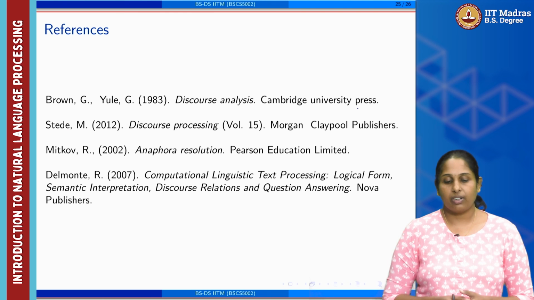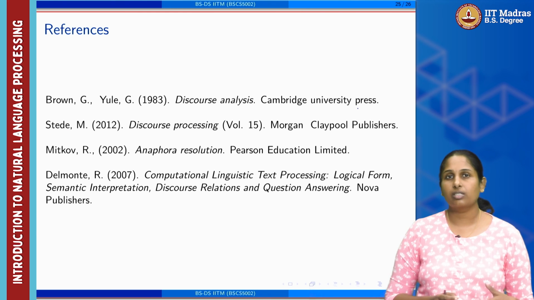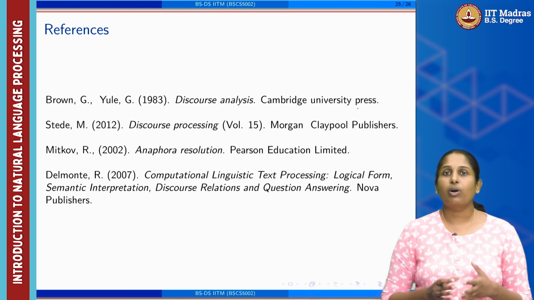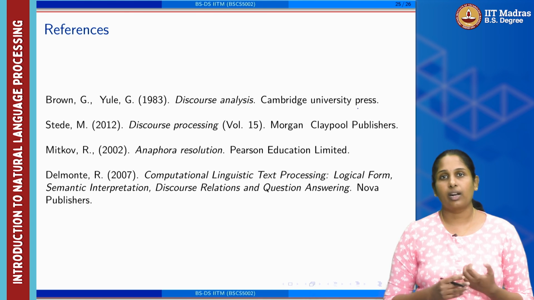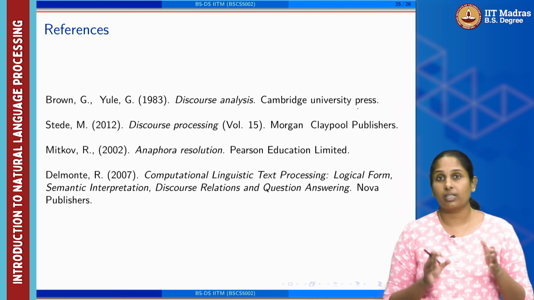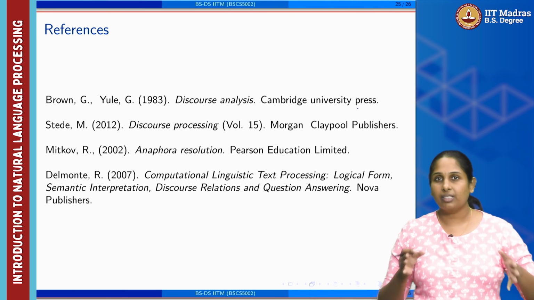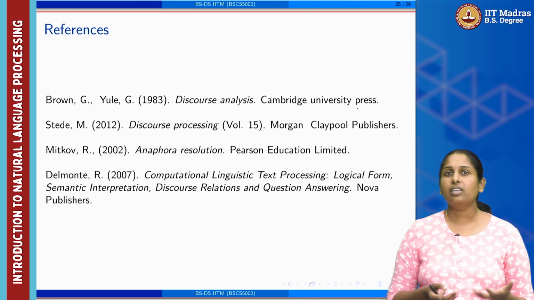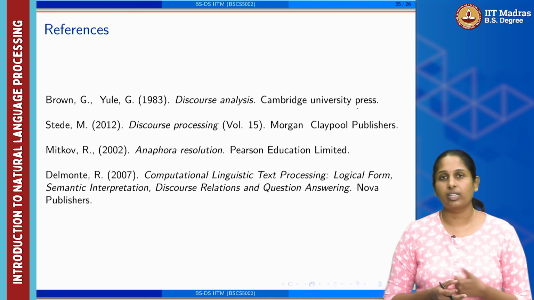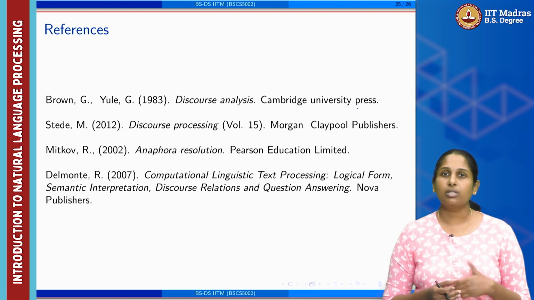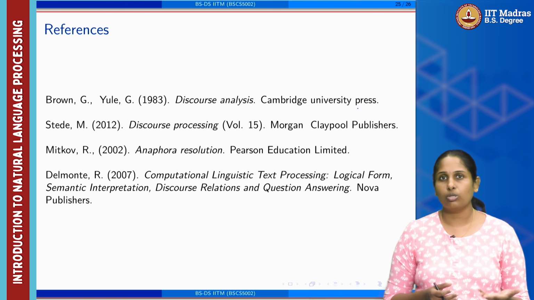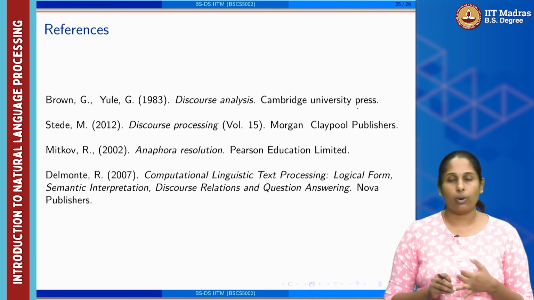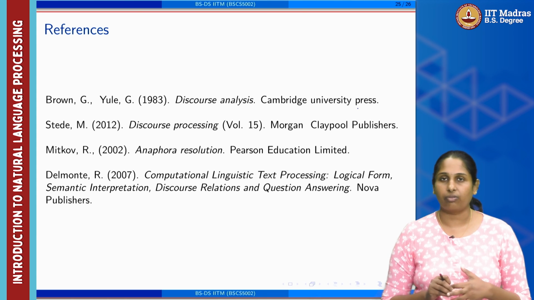So, these are some of the references we can go through to understand discourse processing in more depth. And other than that, when we want to build a tool, there are multiple ways of building it, because sentence-level, paragraph-level and discourse-level information is required. The current techniques, including language models and transformers, can be used effectively when building discourse processing tools like anaphora resolution, coreference resolution, and connective identification.